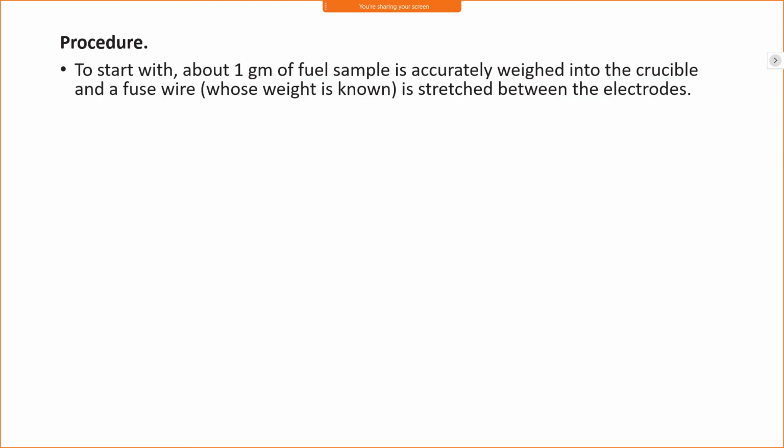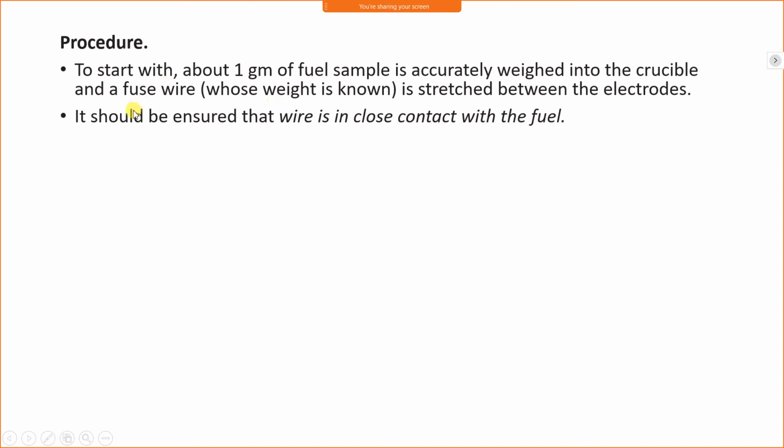Now, the procedure. To start with, 1 gram of fuel sample is accurately weighed in the crucible. In the crucible, 1 gram of fuel is taken and the fuse wire, whose weight is known, is stretched between the electrodes. It should be ensured that the wire is in close contact with the fuel. Means the fuel should be in close contact with the electric wires.